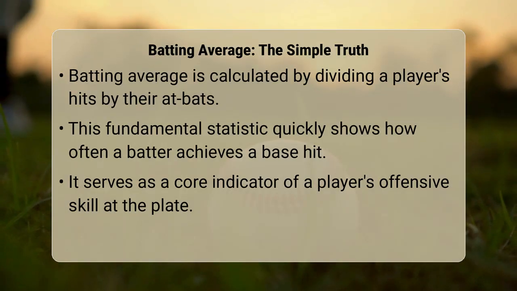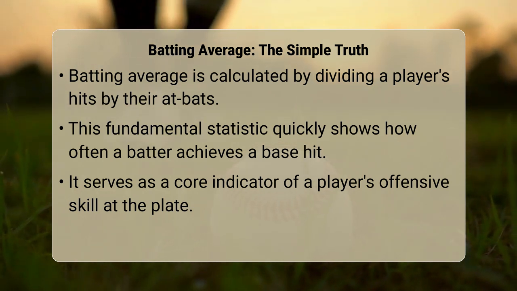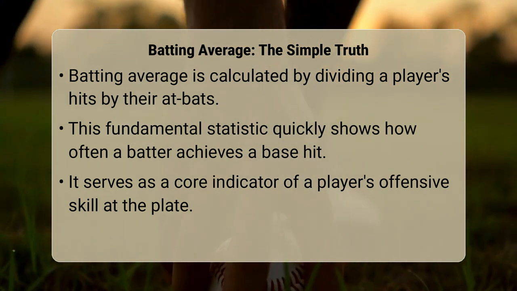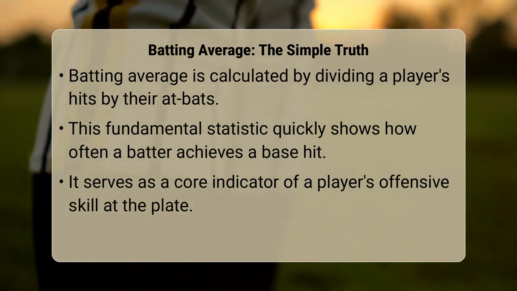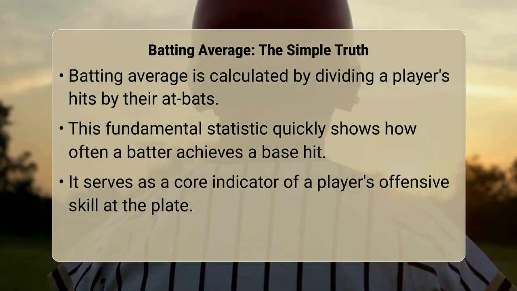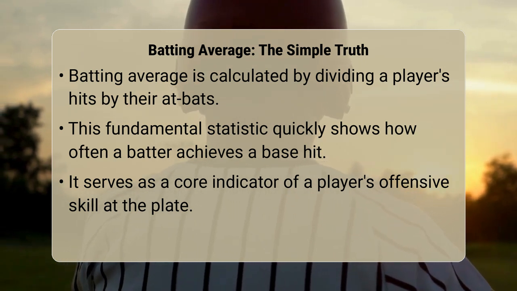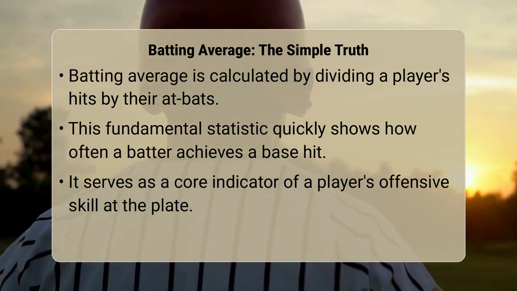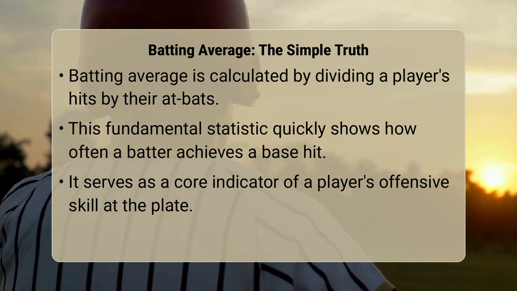Have you ever looked at a baseball box score and wondered about all the numbers, especially something as fundamental as batting average? It seems simple enough, but are there any hidden details in its calculation? Yes, in baseball, batting average is indeed calculated by dividing a player's total number of hits by their total number of at-bats. This core formula gives us a quick snapshot of how often a batter gets on base via a hit. The reason for this specific calculation lies in what an at-bat represents.